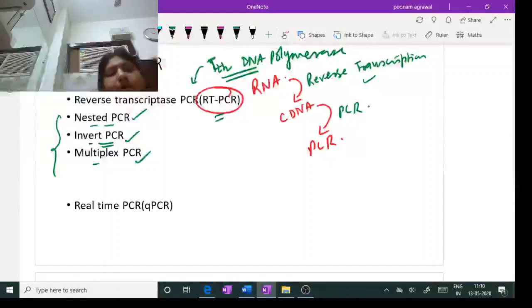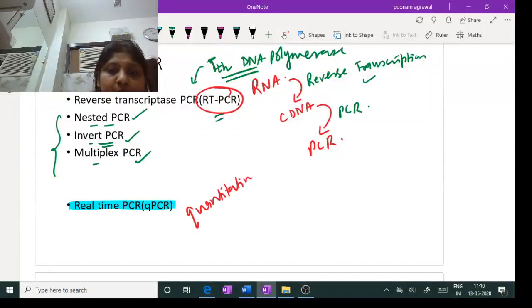Then multiplex PCR is the technique where multiple sets of primers are used at a time, so that multiple segments of the DNA can be amplified simultaneously. Then what is important is real-time PCR, which is otherwise called quantitative PCR, abbreviated qPCR.